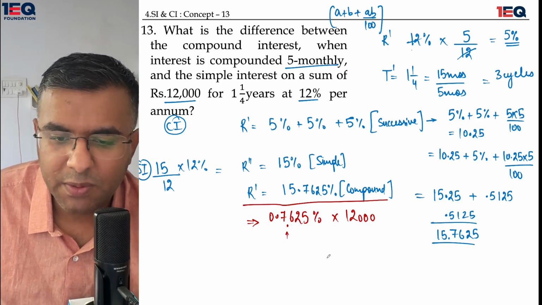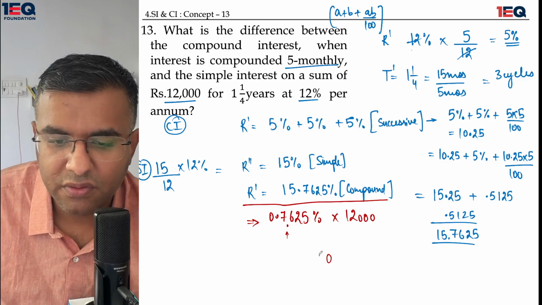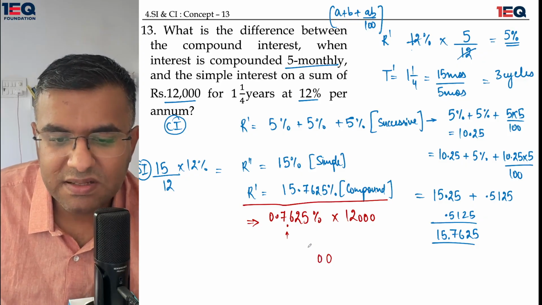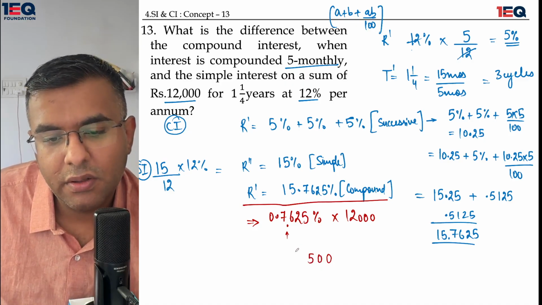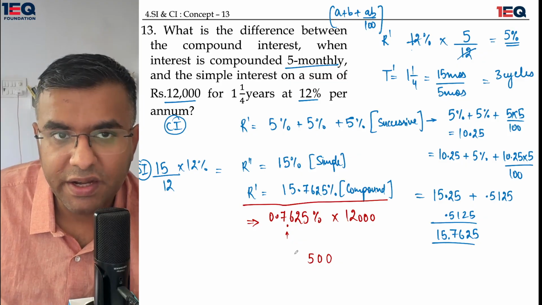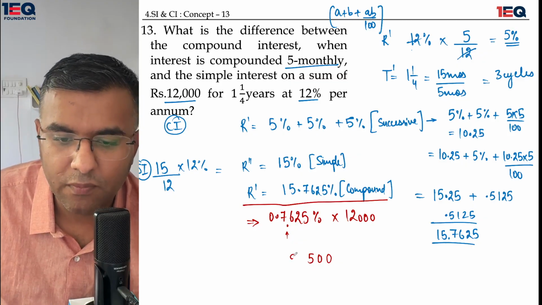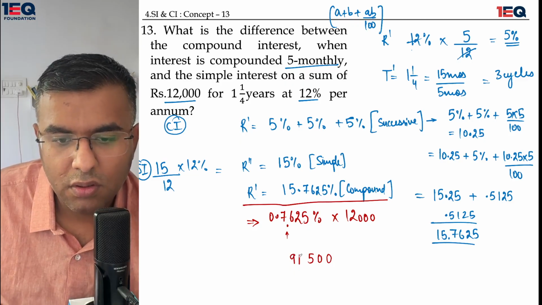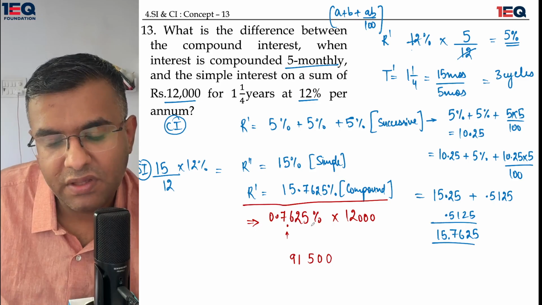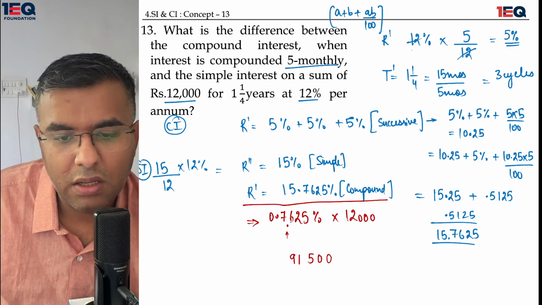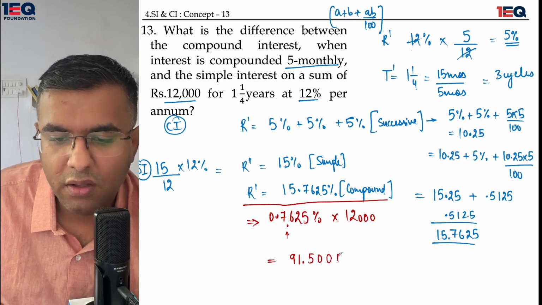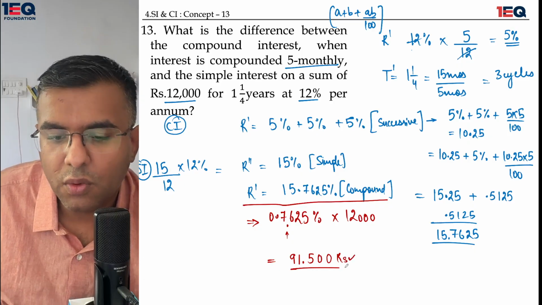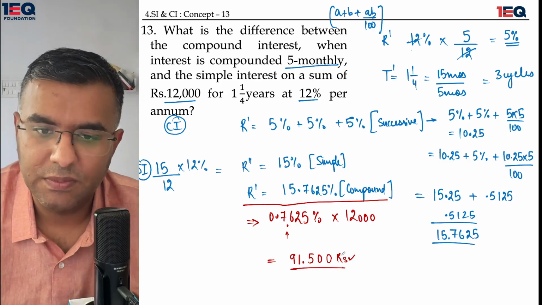I'll quickly multiply it by 12. 12 5s are 60, 6 in the air. 12 2s are 24, 3 in the air. And 12 6s are 72, 5 here and 7 in the air. And 12 7s are 84. 84 plus 7 is 91. Okay, so this is it. I have 3 zeros. This is supposed to be 91.5 rupees. This is my final answer.